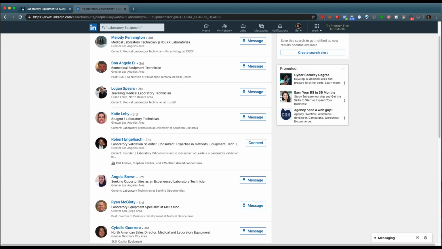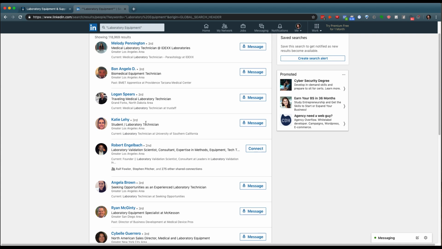Now, in this case, Katie would probably not be a good person to target because she's a student and a laboratory technician, so probably lower on the rung of someone who is in your target market. But a laboratory validation scientist or a consultant might be someone that you would want to look at as a potential person to either make your target avatar or to look at to start to research and see if they fit the kind of person that you're looking for.